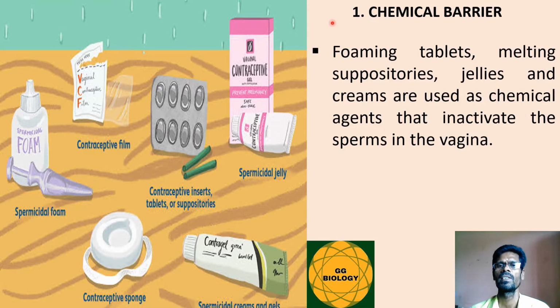The first is the chemical barrier. In this method, the sperms are inactivated in the vagina. For this, there are foaming tablets, melting suppositories, jellies, and creams. These are applied in the vagina, thereby the sperms will be inactivated. Such a method is known as chemical barrier method.